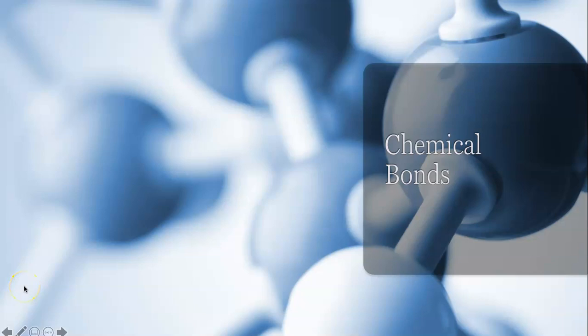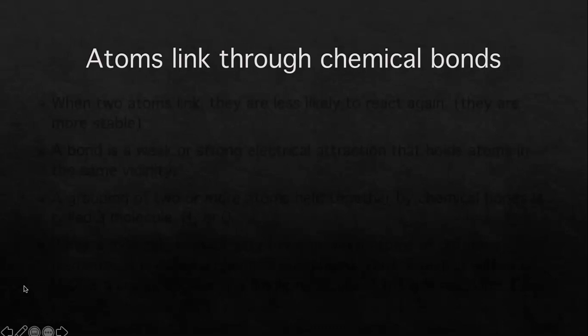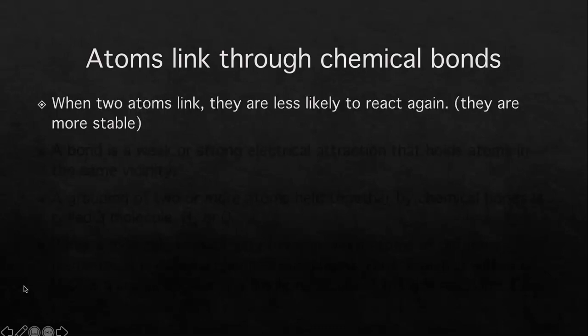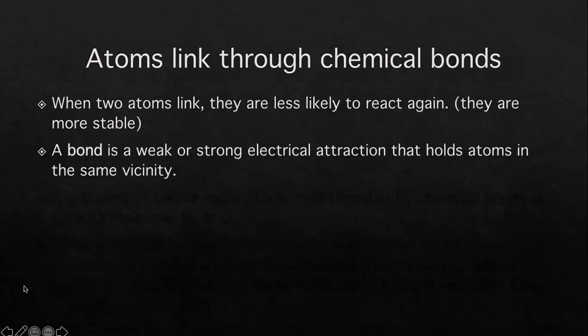Hello everyone and welcome back to the next lecture in Chapter 2, and this one's going to be about chemical bonds. Atoms link through chemical bonds. When two atoms do link up, they are less likely to react again, which just means that they are more stable. So when atoms link together, they're more stable than when they're just sitting out on their own.